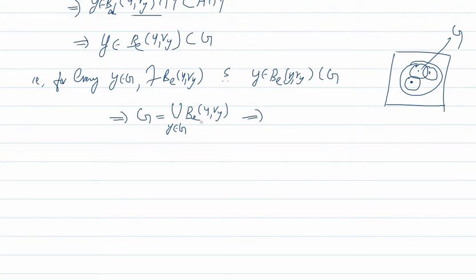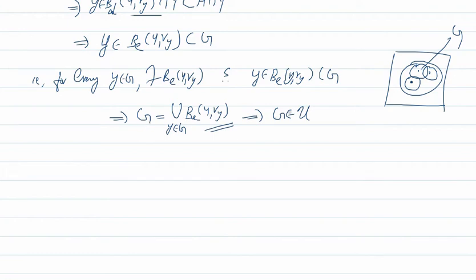Union of these open balls means this G belongs to U, because the collection of all these open balls is a base for U. So this member G can be written as the union of some members of the base.